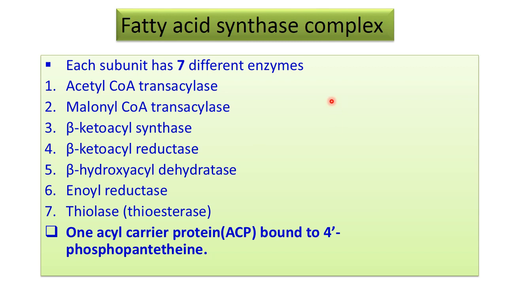Now the fatty acid synthase complex has 7 different enzymes, that's why it is known as the fatty acid synthase complex. The first enzyme is acetyl coenzyme A transacylase. Then the others are malonyl coenzyme A transacylase, beta ketoacyl synthase, beta ketoacyl reductase, beta hydroxyacyl dehydratase, enoyl reductase, and thioesterase, and one acyl carrier protein, that is ACP, which is bound to 4-phosphopantetheinyl.